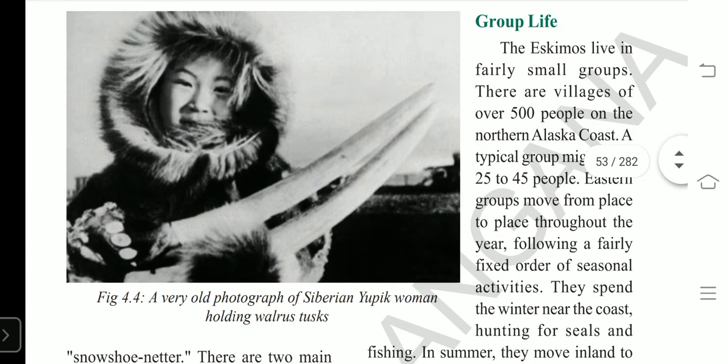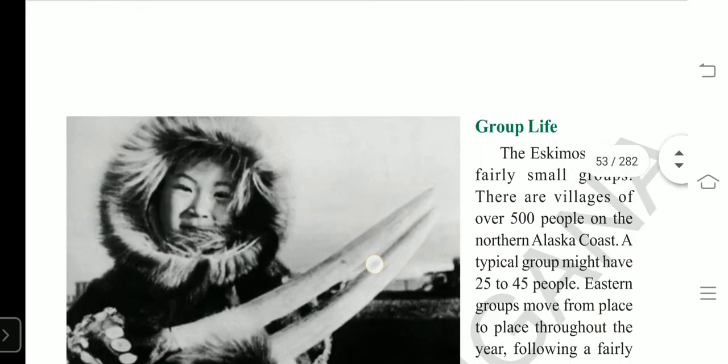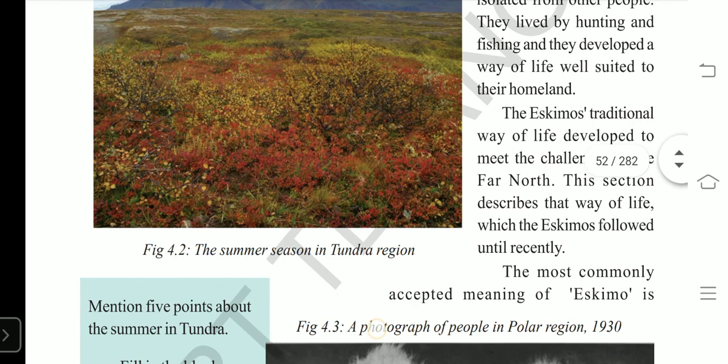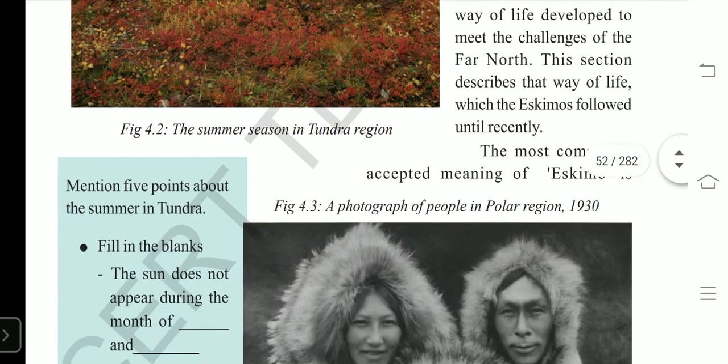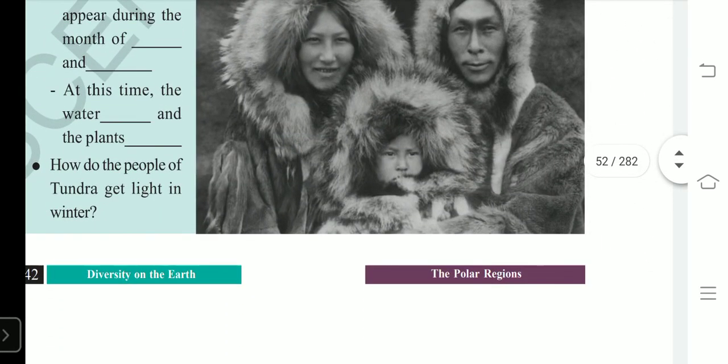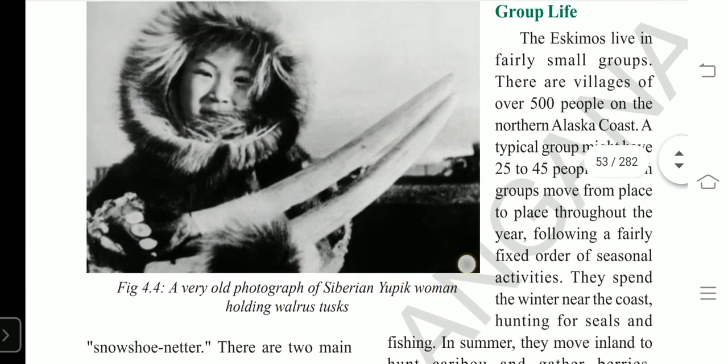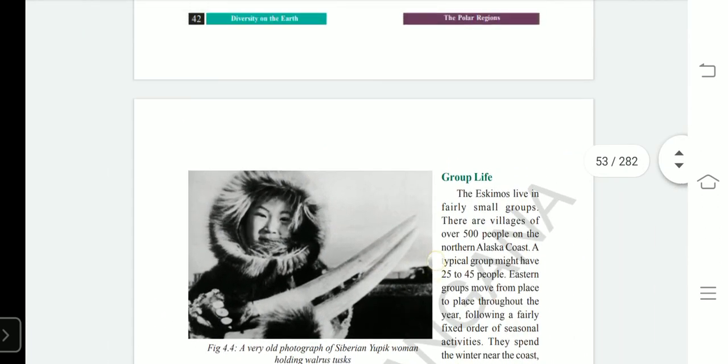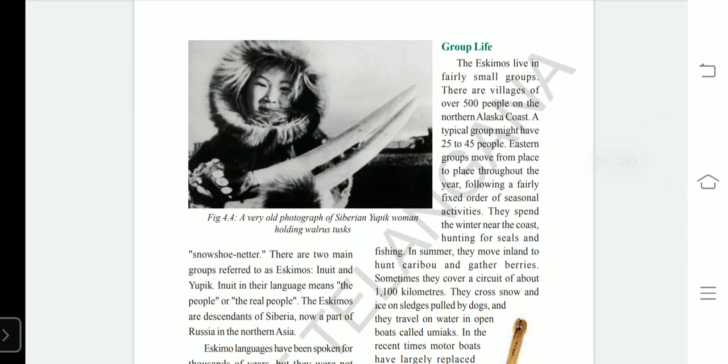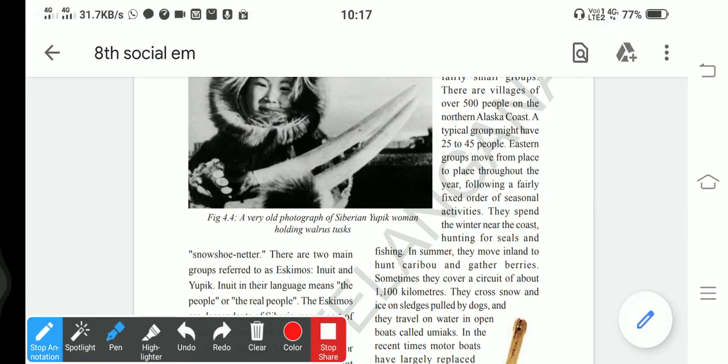Look here. I'll show you that. This is the word meaning we need. Eskimos means snowshoe netter.